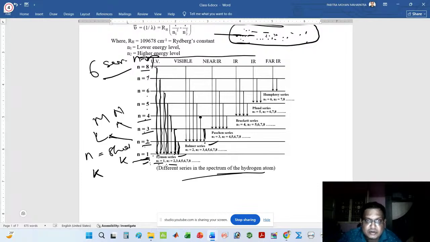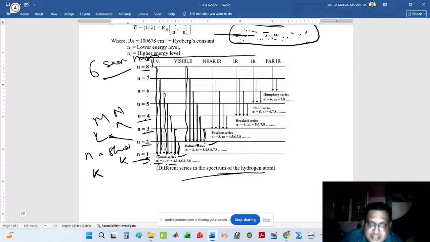This is n equals 4 to n equals 2, n equals 5 to n equals 2, n equals 6 to n equals 2, n equals 7 to n equals 2. Next, n equals 8 to n equals 2.